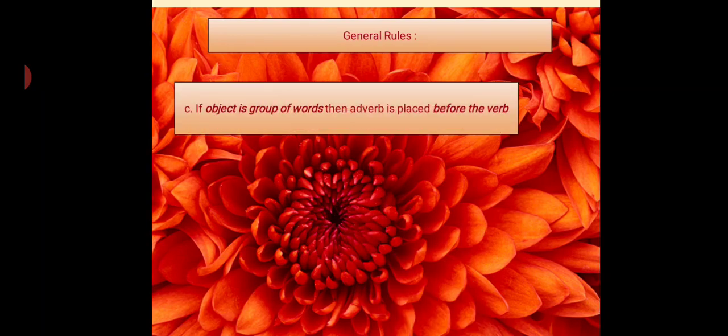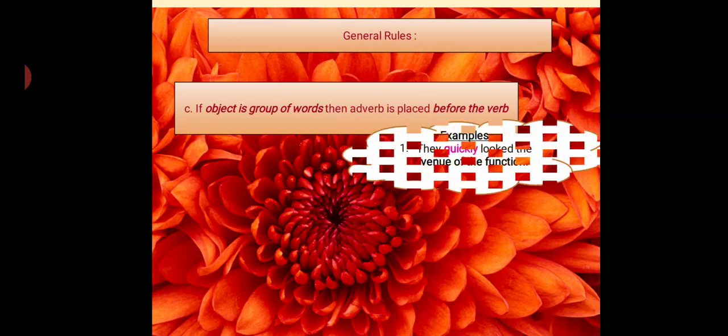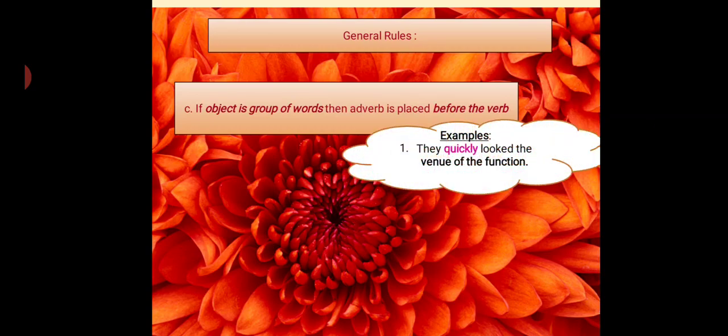Next one: if the object is a group of words, then the adverb is placed before the verb. For example, they quickly looked at the venue of the function. So the object is the venue of the function, so it is placed before the verb. See here, the verb is looked. Quickly is your adverb, so it is placed before looked, and the object is the venue of the function.